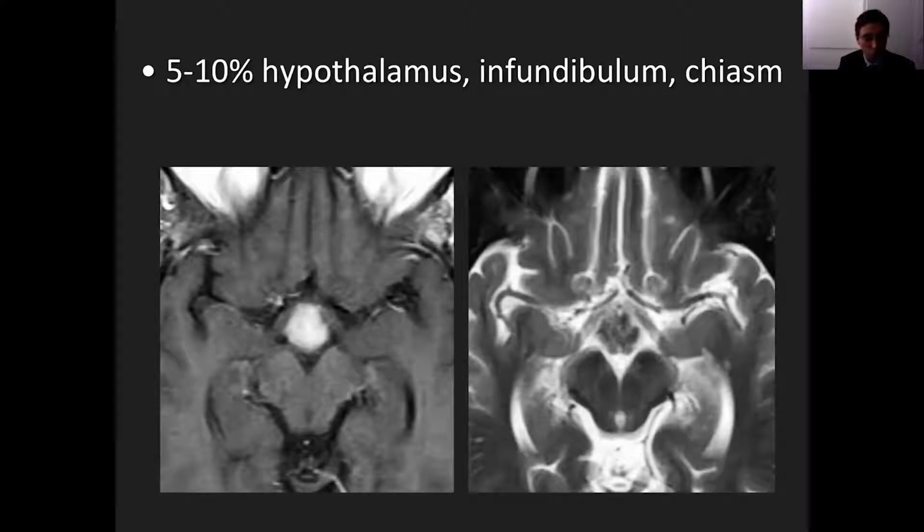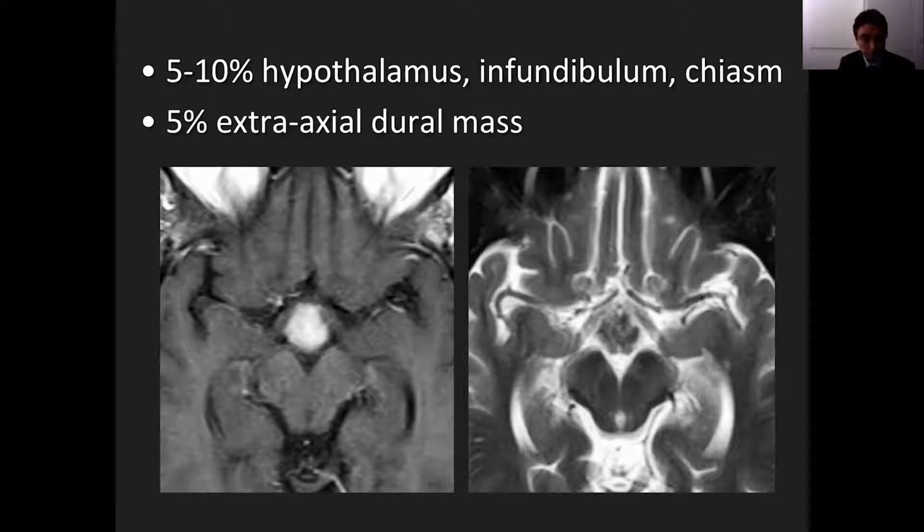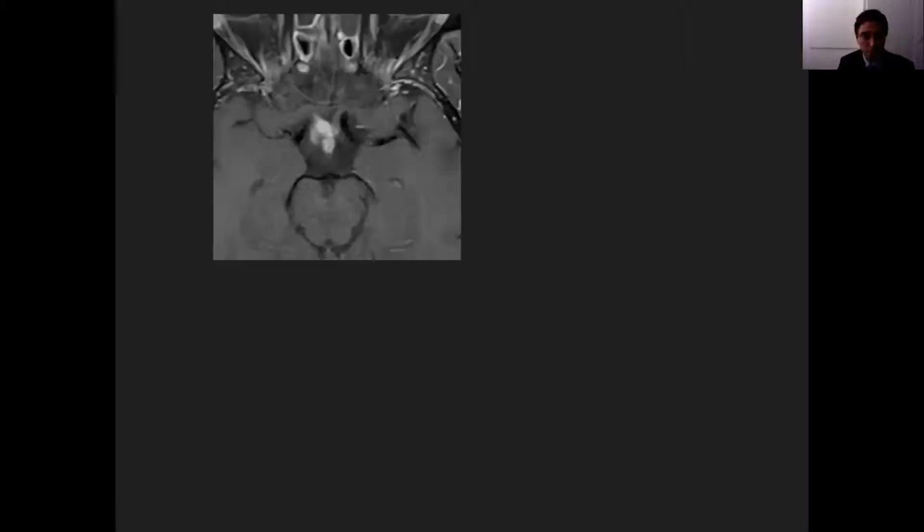Other entities such as Langerhans cell histiocytosis, that we're going to briefly discuss later, can also look dark on T2 weighted images. So it is not specific, but it is one of the characteristics that we have described with neurosarcoidosis. A minority of patients can present with a primarily extra-axial dural-based mass. But again, let's remember that sarcoidosis can occur anywhere and affect any tissue: soft tissues, bone, cerebral parenchyma, and peripheral nerves. So patients can also have neuropathies.